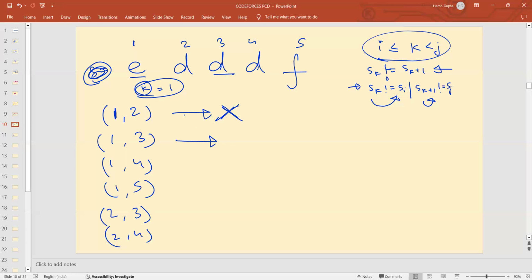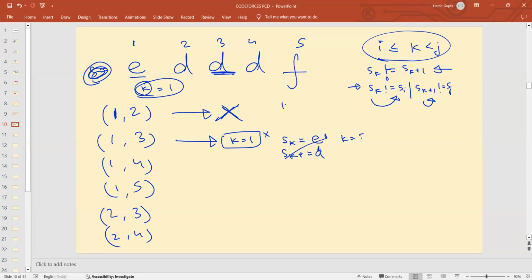Similarly, talking of 1, 3, is this pleasant or not? Okay, Si is not equal to Sj, not a problem. So let's find some k such that Sk is not equal to Sk plus 1. So if we select k equals to 1, we can see that Sk is E and Sk plus 1 is D. So Sk is not equal to Sk plus 1, agree. But these two conditions should also be met, that Sk should not be equal to Si or Sk plus 1 should not be equal to Sj. But over here Sk is equal to Si and Sk plus 1, which is D, is equal to Sj. So okay, we can't select k equals to 1.